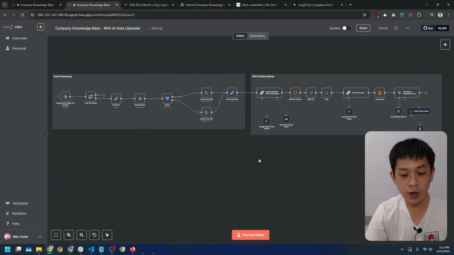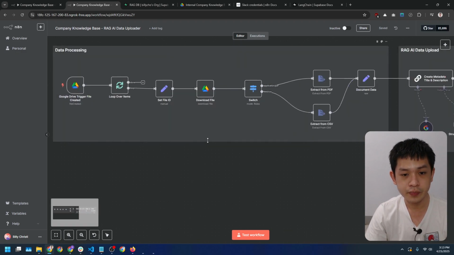Let me show you how this all works. Here's the RAG AI data uploader workflow in n8n. This workflow is split into two parts. The first part is data processing and the second part is RAG data upload. Let's start with data processing.